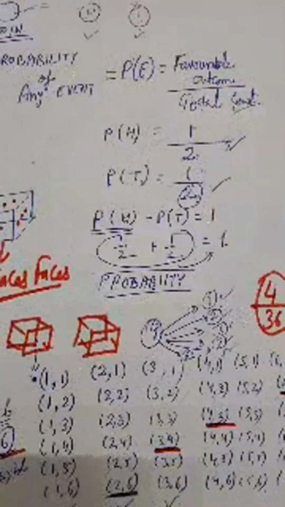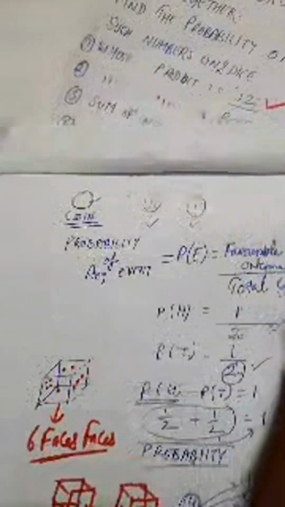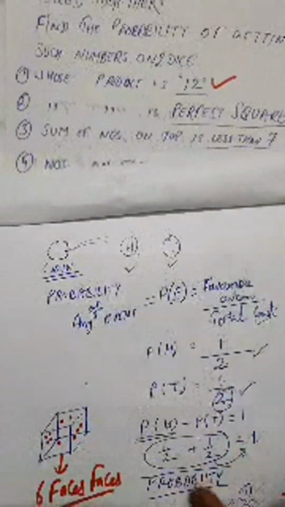I have considered this question of dice to clear the concept of dice. Here we have seen what we did.